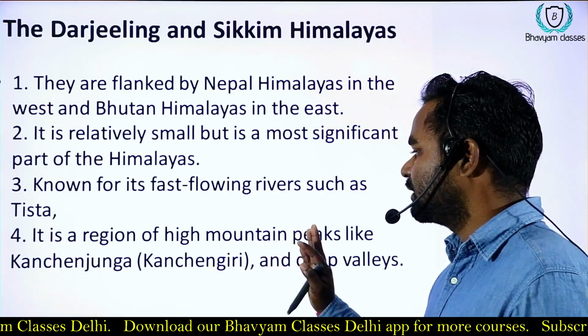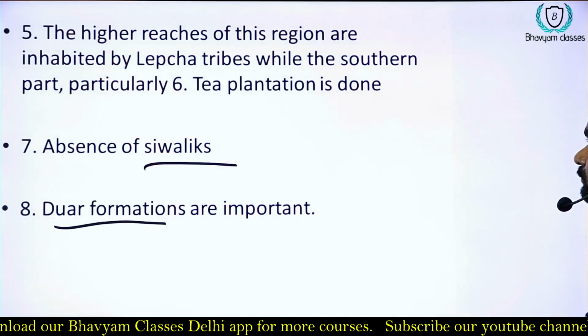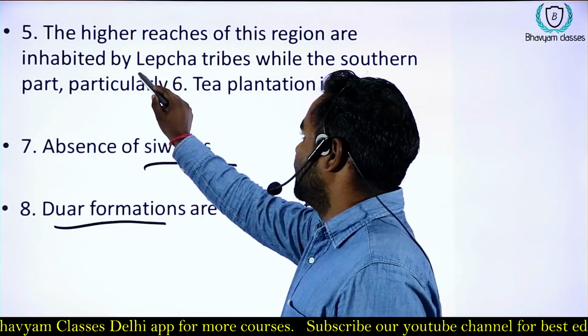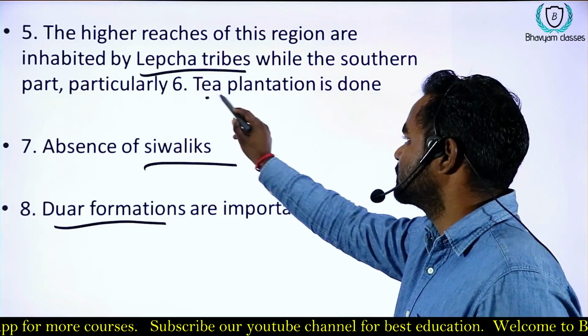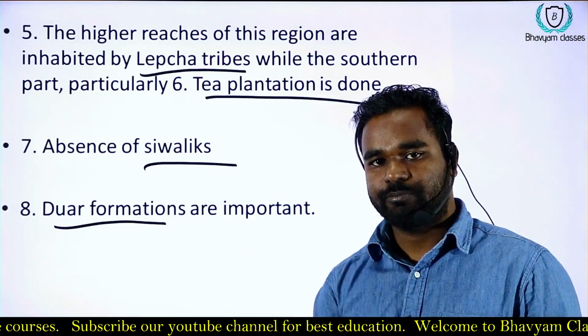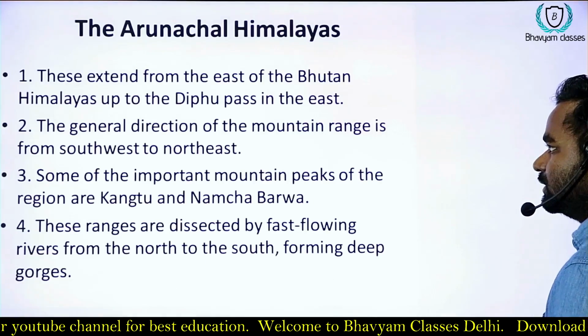Tista river is the main river and Kanchenjunga is the main peak here. Okay, and the Lepcha tribe is living here and tea plantation is done. Tea plantation is very popular here. Okay, so these are some characteristics of this region.